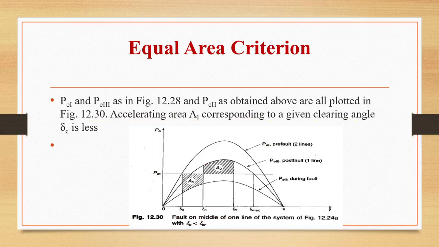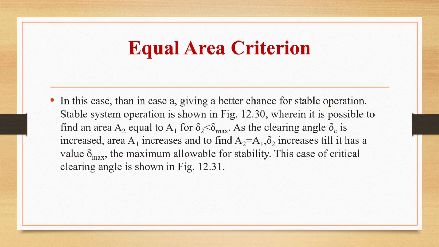P1 and P3 and P2 as obtained above are all plotted in this figure now. Okay, all P1, P2, P3 we are plotting at one place, and accelerating area corresponding to a given critical clearing angle delta C is less now. In this case, giving a better chance for stable operation, stable system operation is shown where it is possible to find area A2 which is equal to A1 for delta 2 less than delta max.